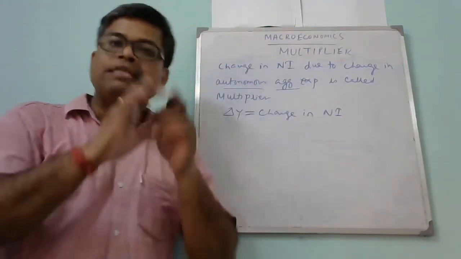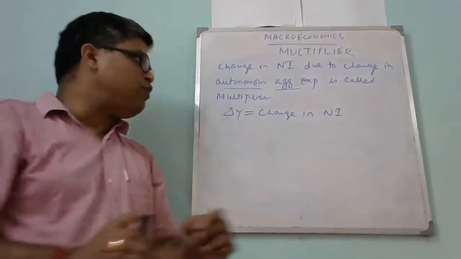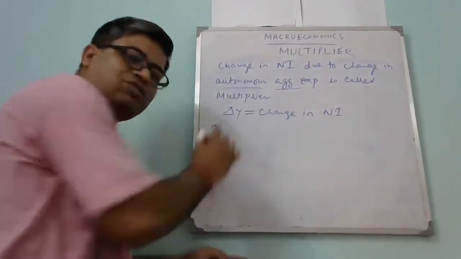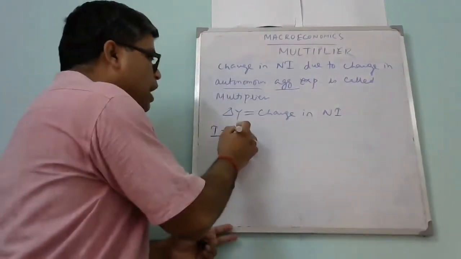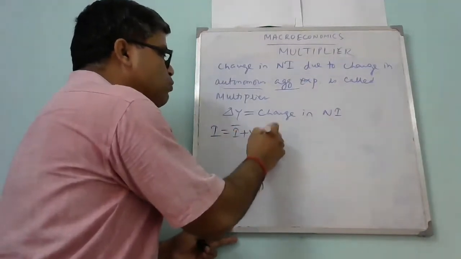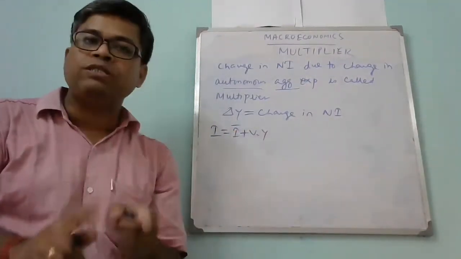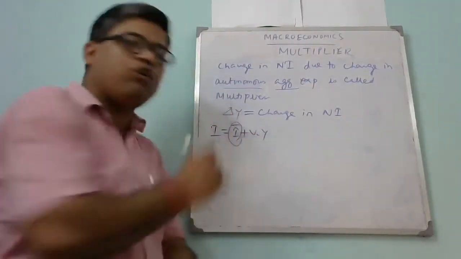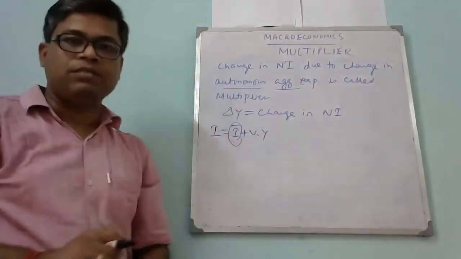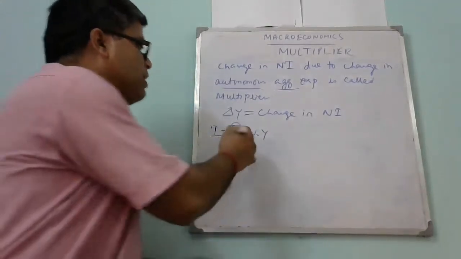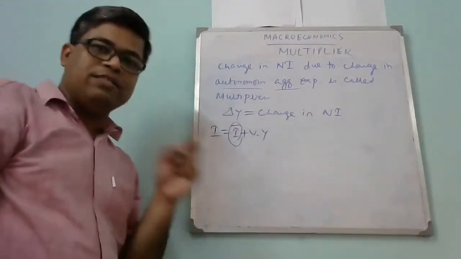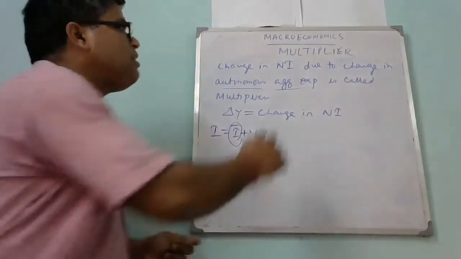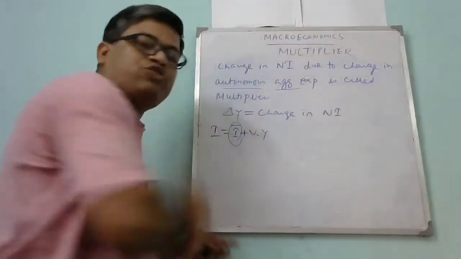Clear this one? Similarly, in investment also, in my last lecture I talked about I equal to I bar plus B into Y. Here, which one is the autonomous expenditure part? This I bar is the autonomous investment expenditure. Now, if the I bar changes, then the national income will also change.